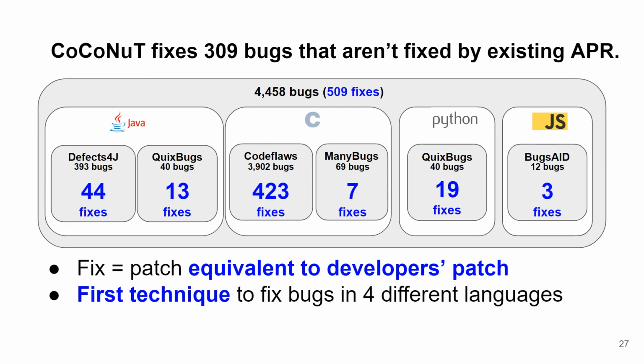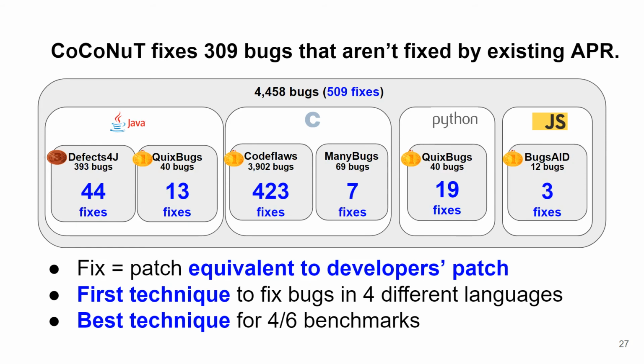CoCoNuT is the first technique to fix bugs in 4 different programming languages. And it is the best technique in 4 of our 6 benchmarks. While it is only the third technique on Defects4J, outperformed by TBar and Hercules, it can still fix 6 new bugs that none of the 22 other tools tested on Defects4J can fix, despite years of research and fixed templates.